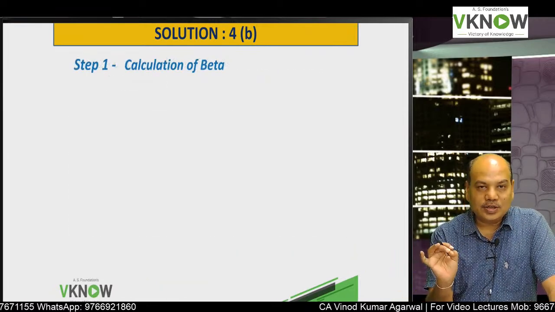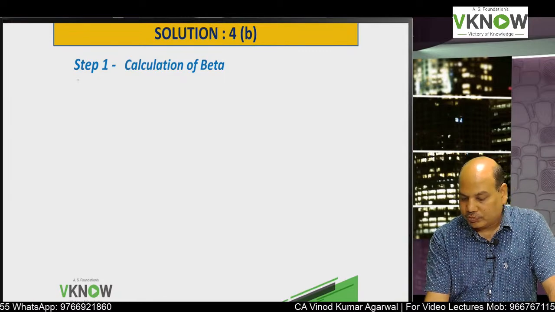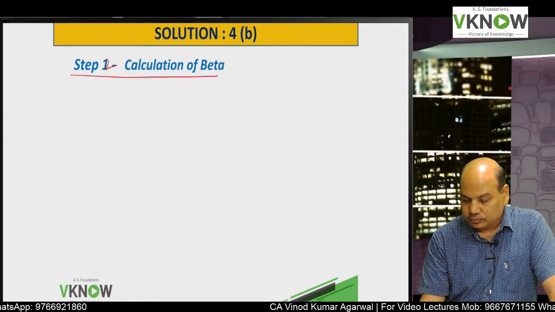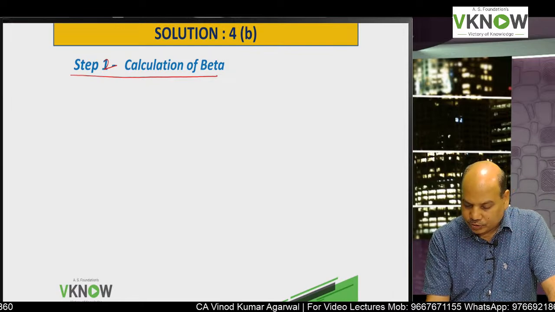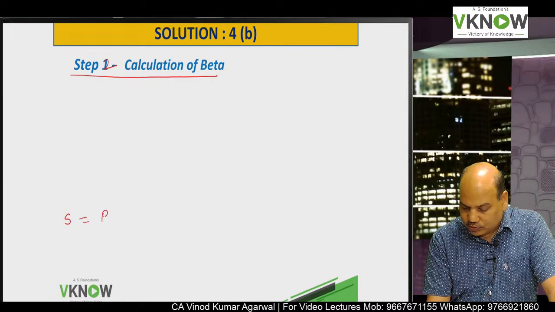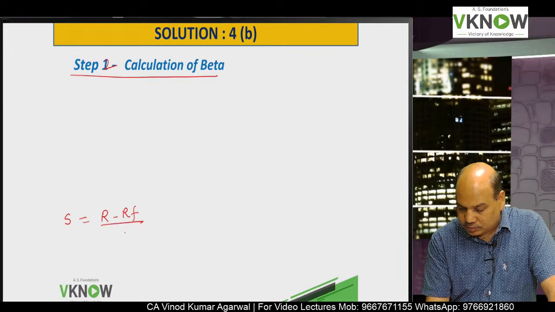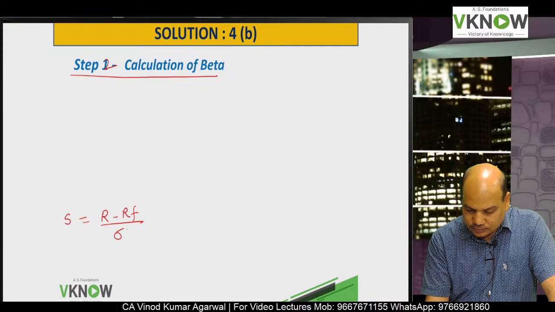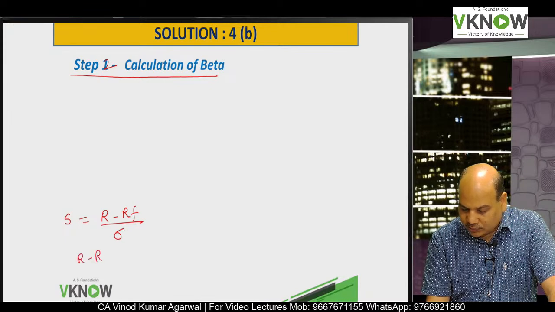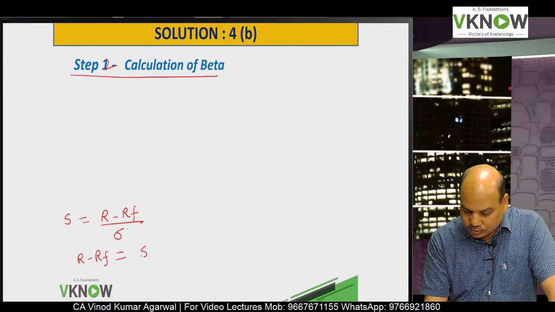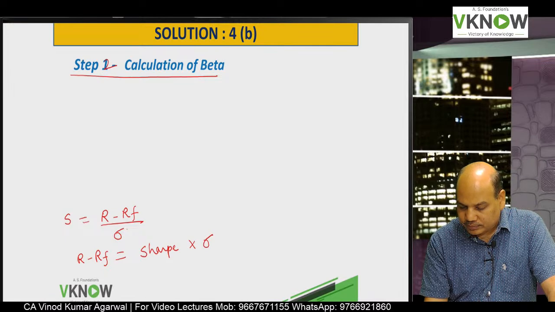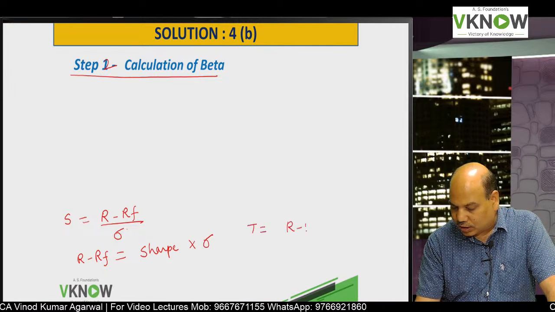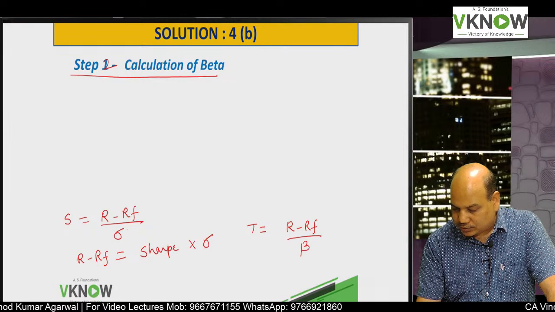So the main task in this question is to find out beta. So write down below, step number 2, calculation of beta. All of you know the Sharpe ratio is R minus RF upon standard deviation. So R minus RF will be equal to Sharpe ratio into sigma, and Treynor ratio is R minus RF upon beta.